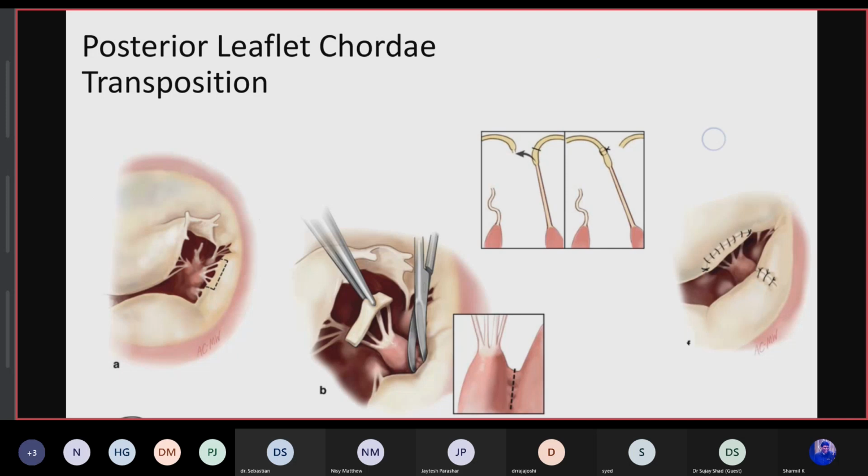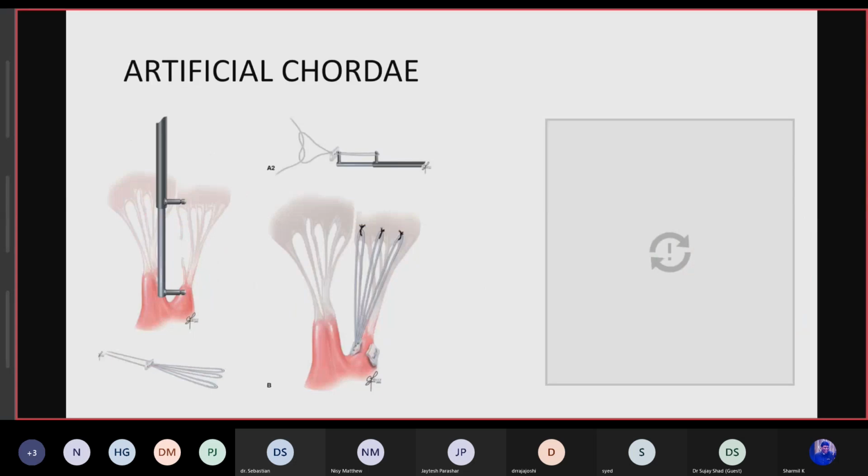And the artificial chordae formation by the loop technique: when the chordae are ruptured, the surgeon uses a caliper to measure the proper length of the chordae, and we make the loops with PTFE grafts outside, and these pre-made loops are attached to the papillary muscle and the leaflet as well.